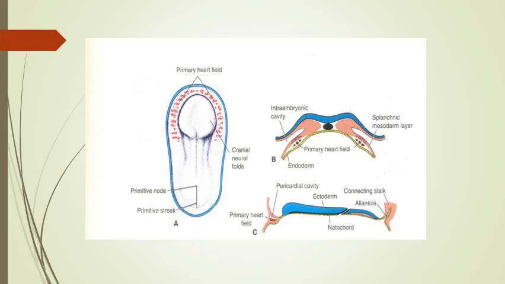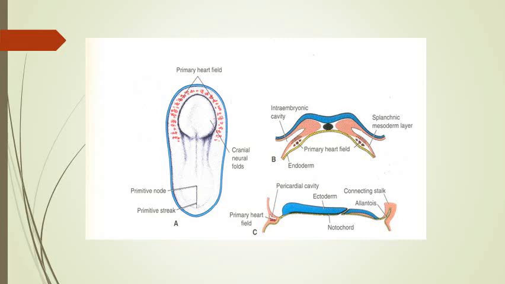and in the cranial region of the embryo, the intraembryonic coelom is known as pericardial cavity, and because the primary heart field is present in the floor of the pericardial cavity, because it lies in the splanchnic mesoderm.